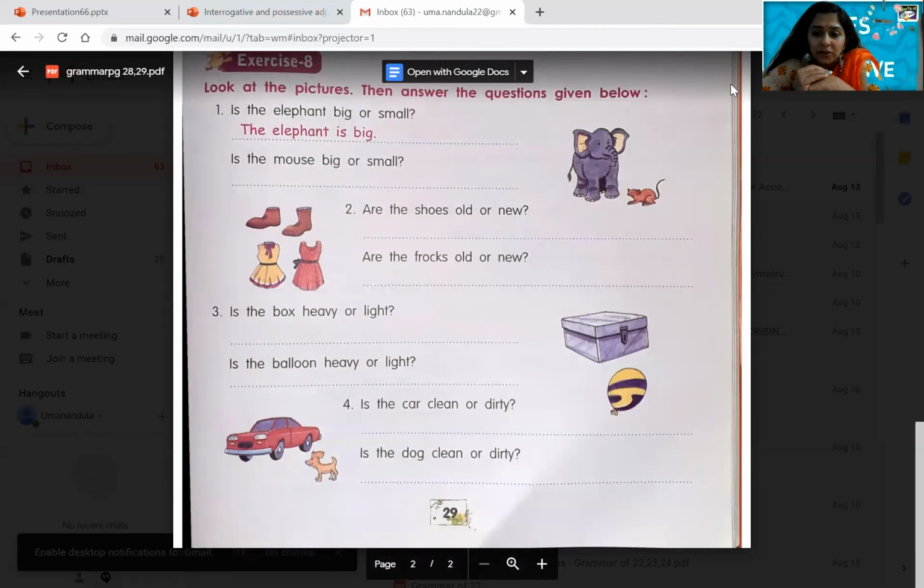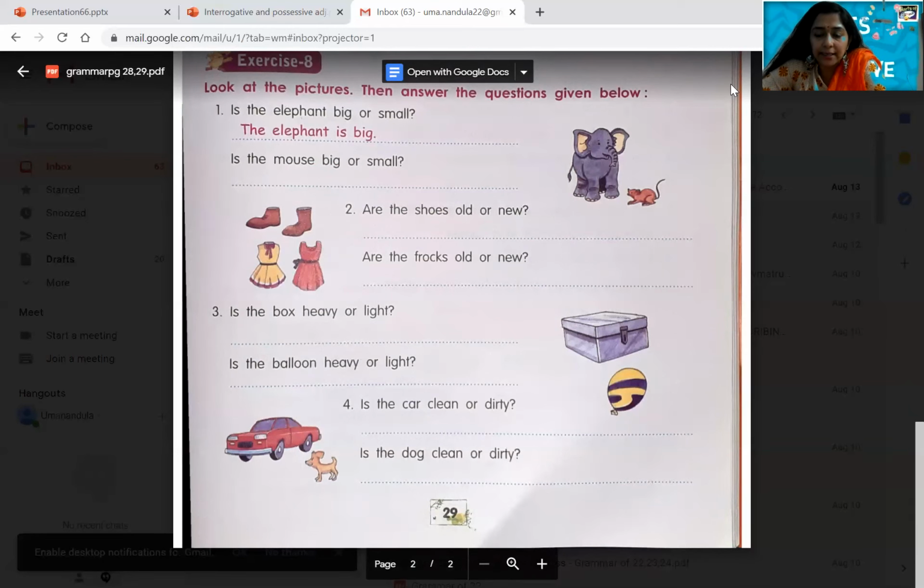Third one, is the box heavy or light? The box is generally heavy, so you write the box is heavy. Is the balloon heavy or light? The balloon is light, right? The fourth one, is the car clean or dirty? I feel the car is clean, so I'll write the car is clean. Is the dog clean or dirty? Even the dog is clean, I feel, so the dog is clean. You want to make it dirty, you write the dog is dirty, but by seeing the picture, I think they both are clean, so I wrote it clean. It's just describing the nouns, that's it.